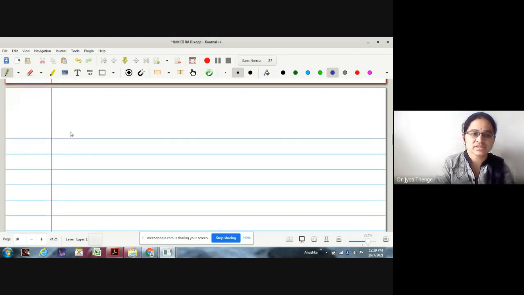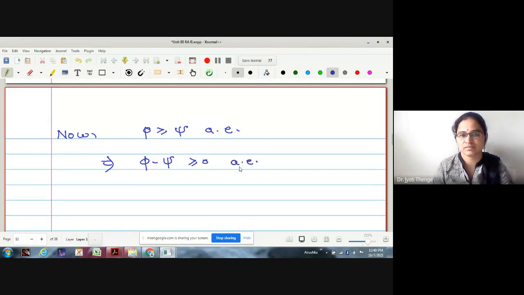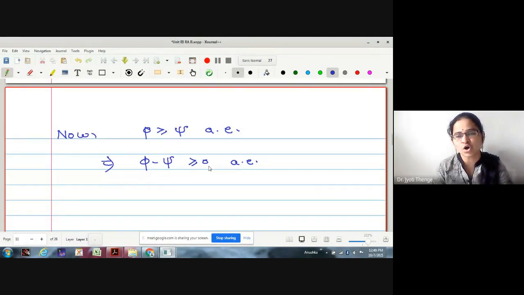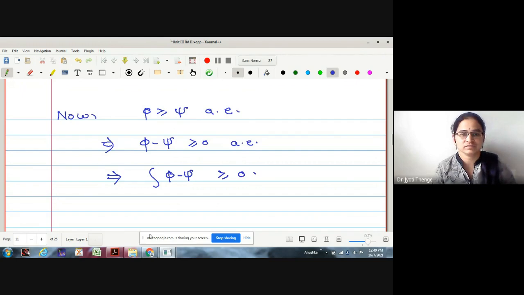Now, what is given to us? Phi is greater than or equal to psi almost everywhere. Therefore, can I write phi minus psi is greater than or equal to 0 almost everywhere? Now, if the function is non-negative, what about their integration? Whatever integration you take, Riemann or Lebesgue, for integration, phi minus psi is non-negative.